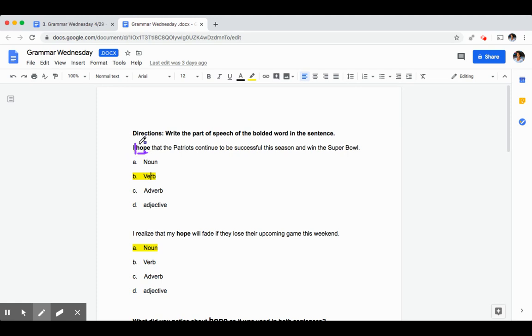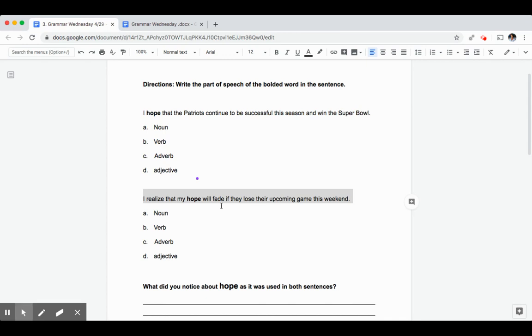So the word hope here functions as a verb, and it is also the simple predicate in the sentence. The second sentence read, "I realize that my hope will fade if they lose their upcoming game this weekend." So first, let's try and figure out what the subject is in this sentence. I agree. The subject here is I again, so we're going to draw a line after I to separate the complete subject from the complete predicate.